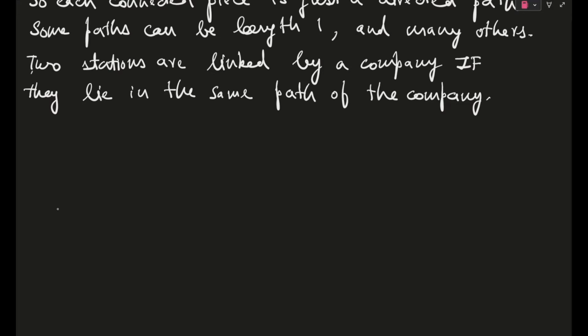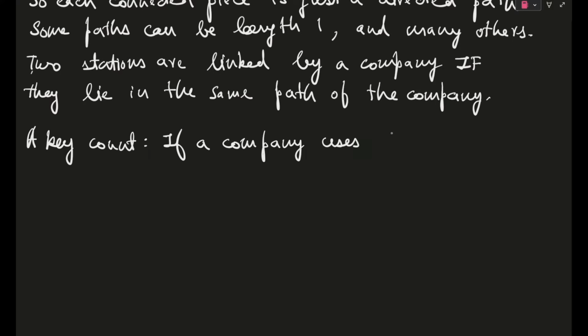So let's take a key count. Okay. Key count meaning I am taking some variables. Say if a company uses K edges. Okay. I hope you remember what the meaning of edges is. Each cable car, that's why I wrote at the beginning, each cable car is a directed edge from the start to the higher finish. Okay. I hope you understood this.